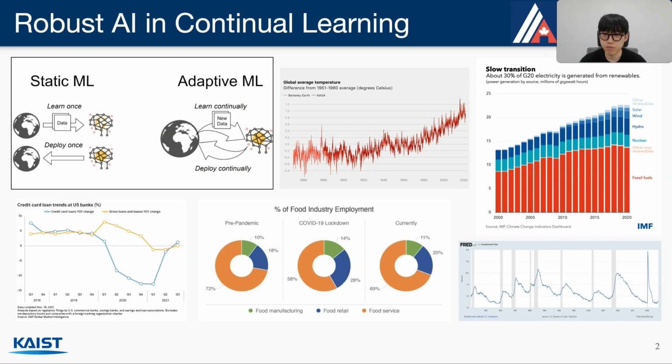Robust AI is becoming important, especially in continual learning, which is common in industrial settings where models need to be periodically trained on data streams. As shown in the visualizations of data, the applications include manufacturing, meteorology, and finance, and it is natural that these data distributions can shift or change over time.